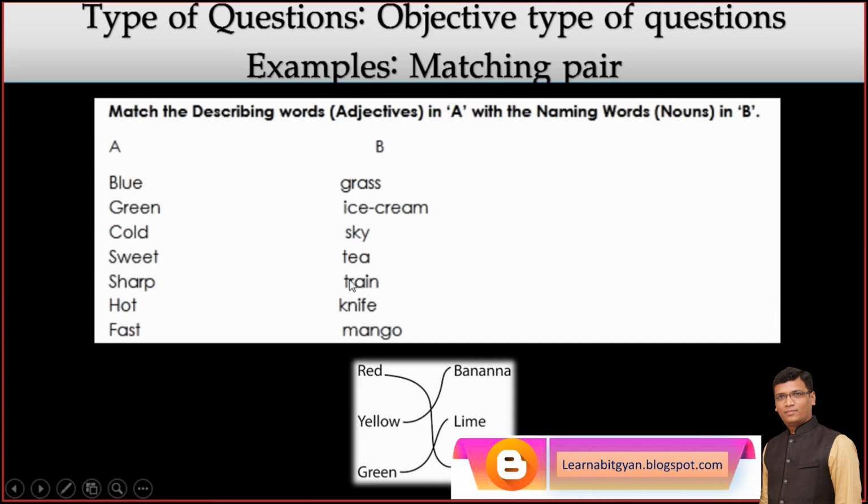We can give easily answers. Red apple, yellow banana, green lime. So I want to just explain you.